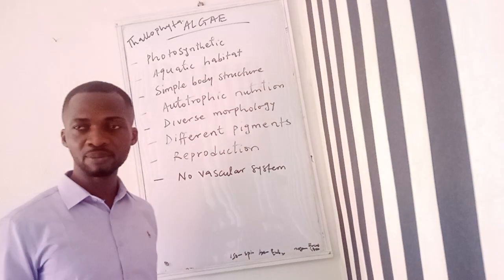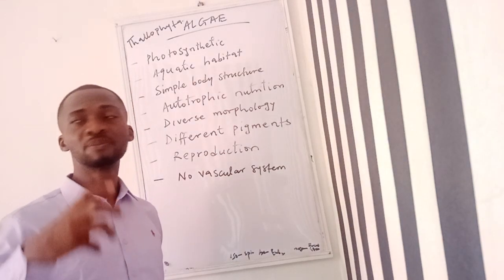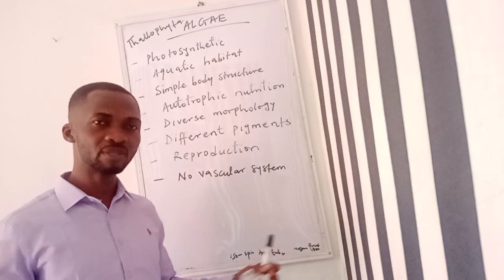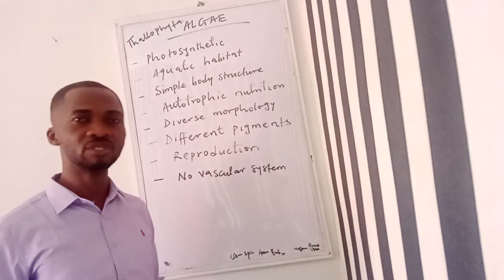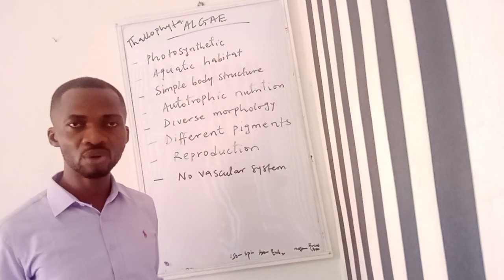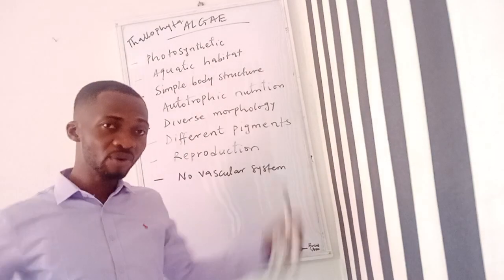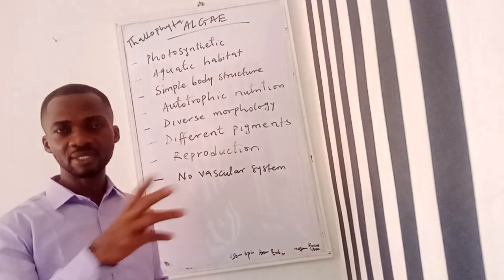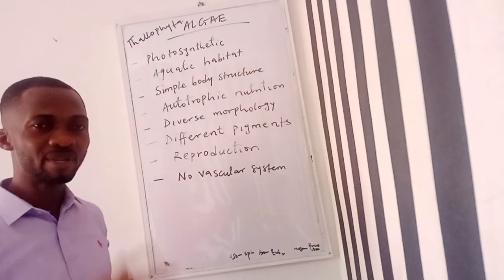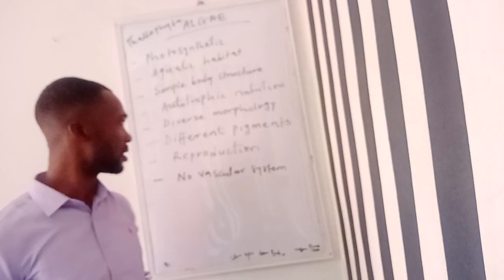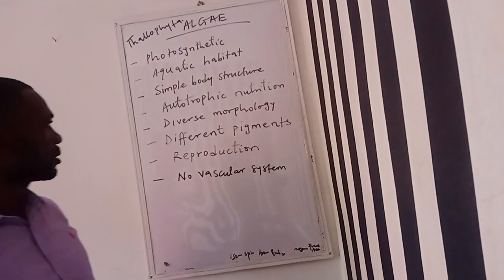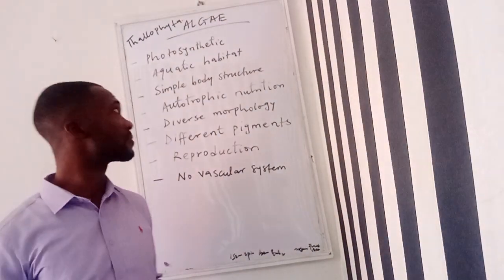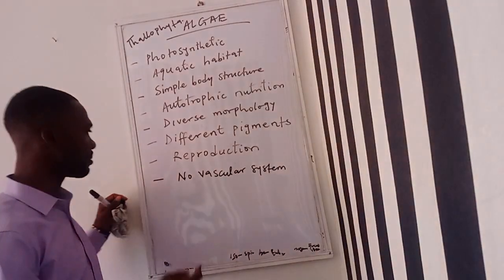This group of organisms is one of the groups of plants that have diverse morphology. That means they have different shapes and structures, even though they are all in the same group of organisms called algae, but you can see them presenting different shapes and structures. Then, of course, different pigments. There are different kinds of pigments that are found in members of this group.